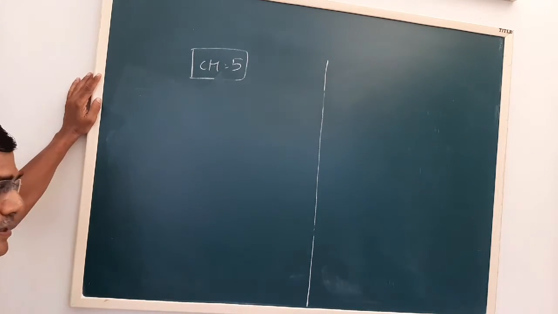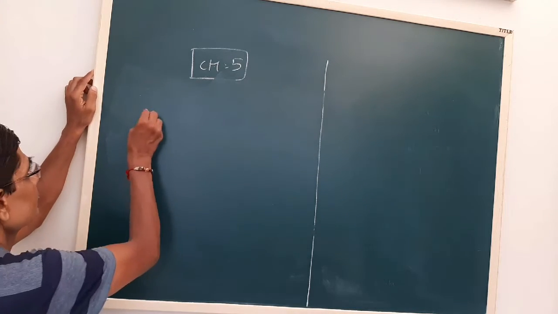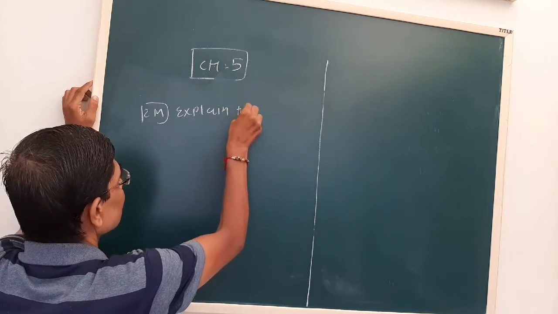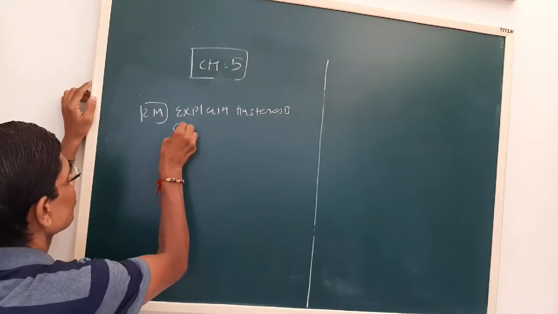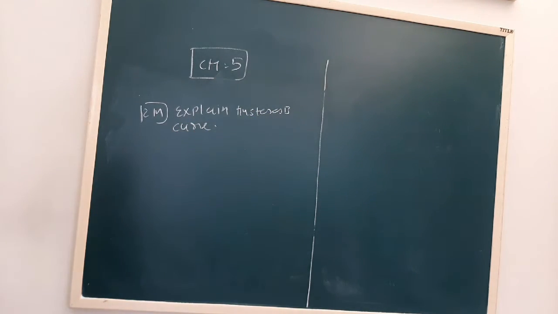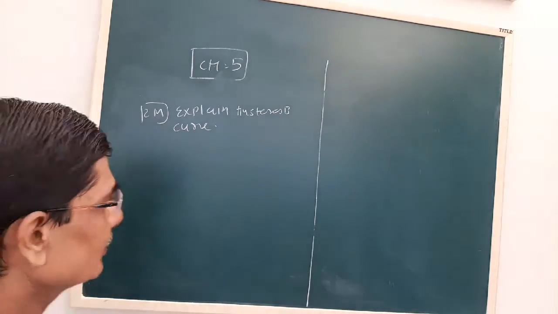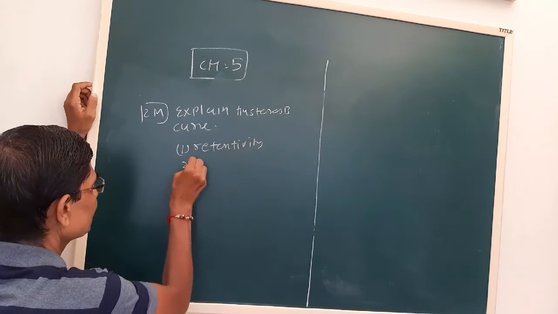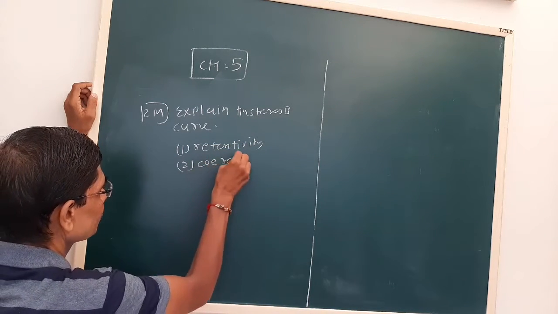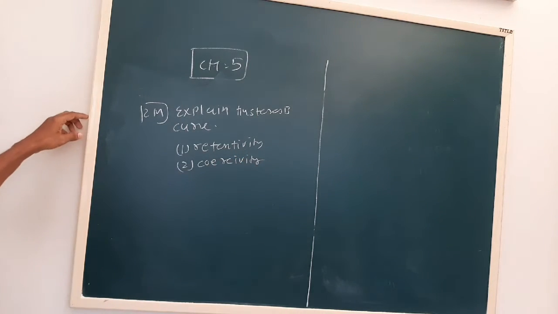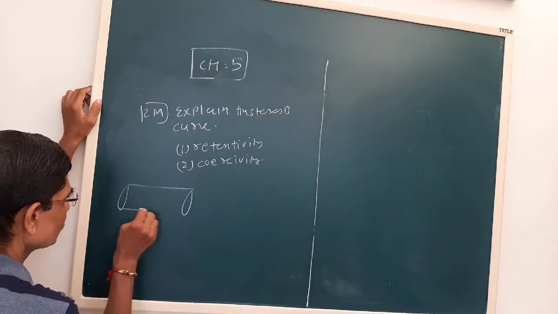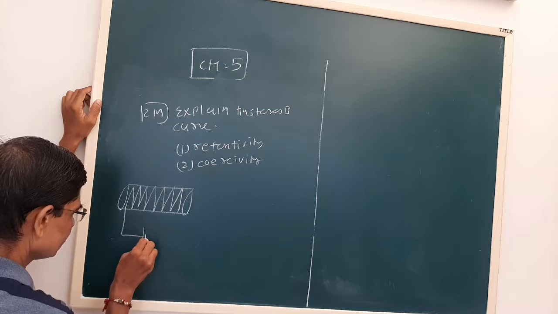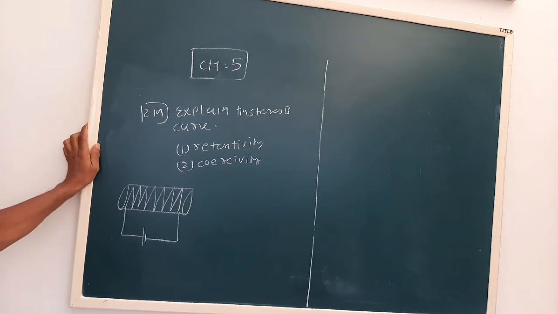This can be asked in a 2-mark question: explain the hysteresis curve and various points on it, and two important definitions here: one is retentivity and second is coercivity. Now suppose a solenoid is there, we know the number of turns, and current is passed.